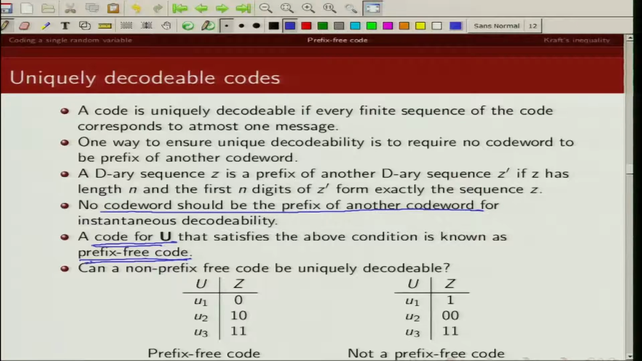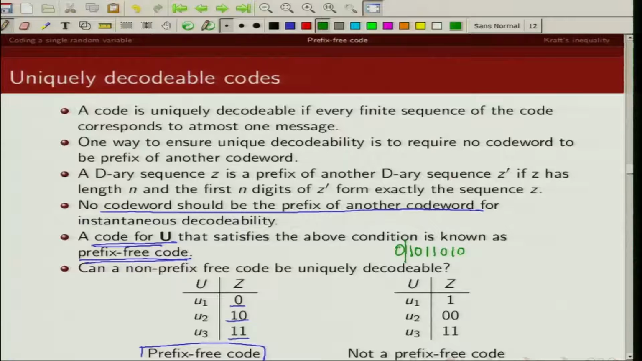So this is an example of a prefix free code. You can see the code word corresponding to U1 is 0, the code word corresponding to U2 is 10, and the code word corresponding to U3 is 11. Now if I get any sequence, let's say 0 1 0 1 1 0 1 0, you can see I can exactly find out what the code words are.